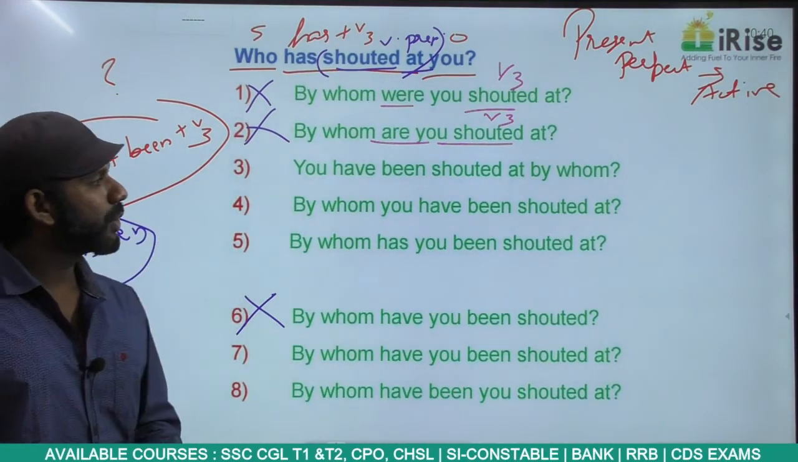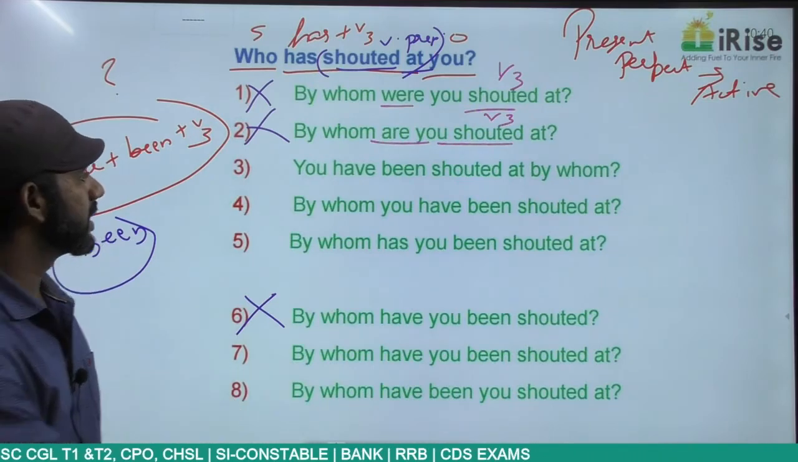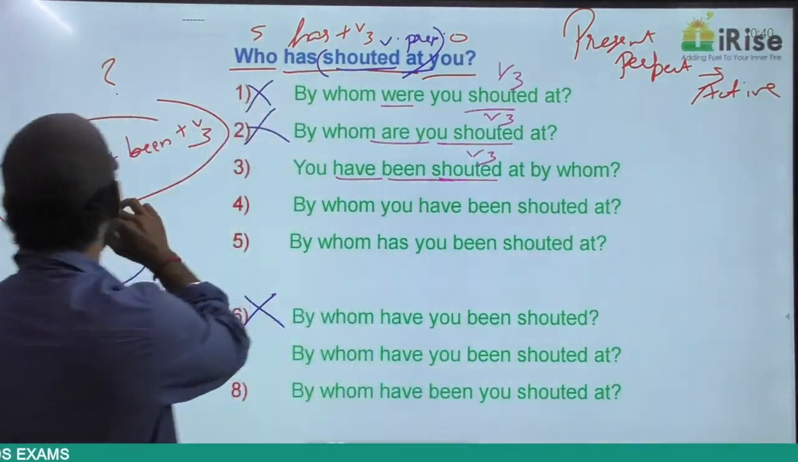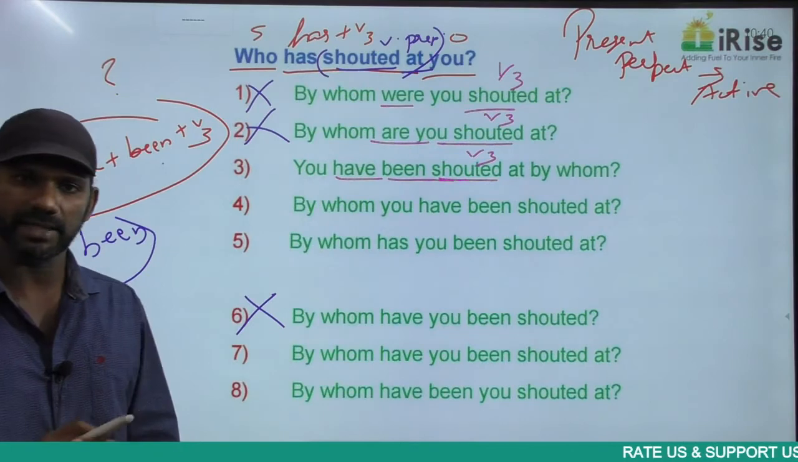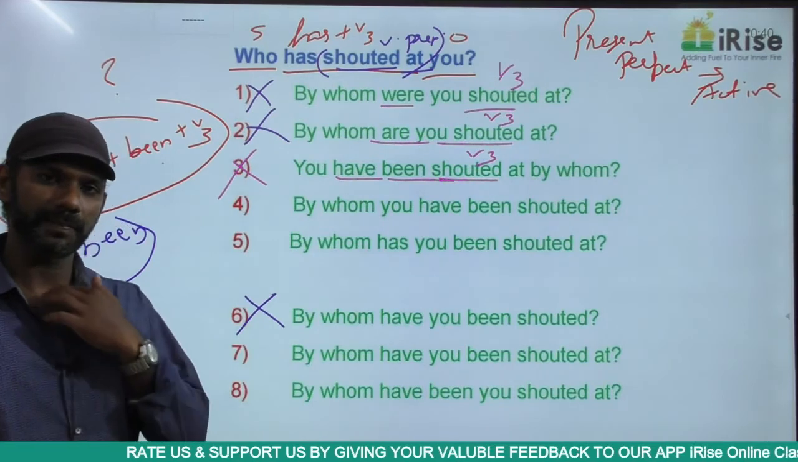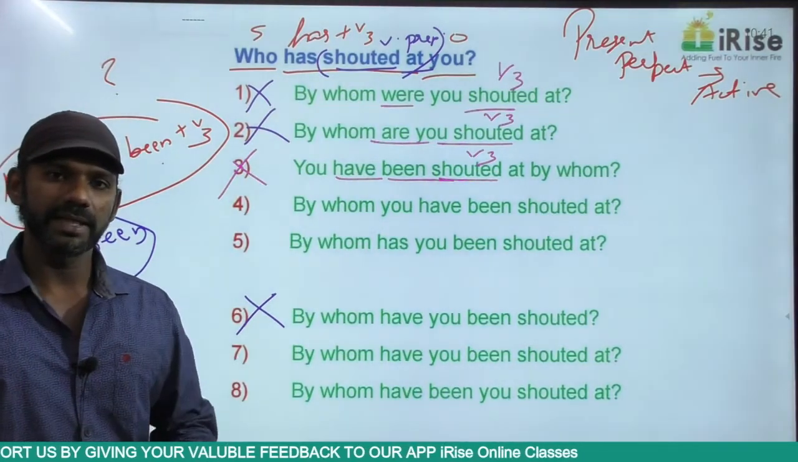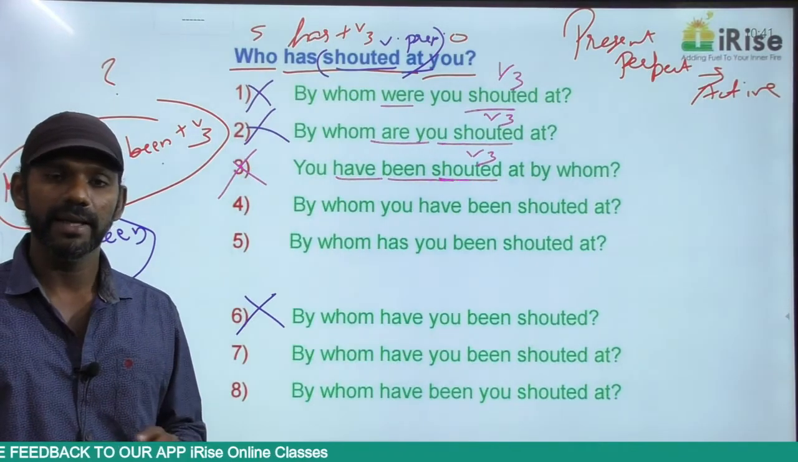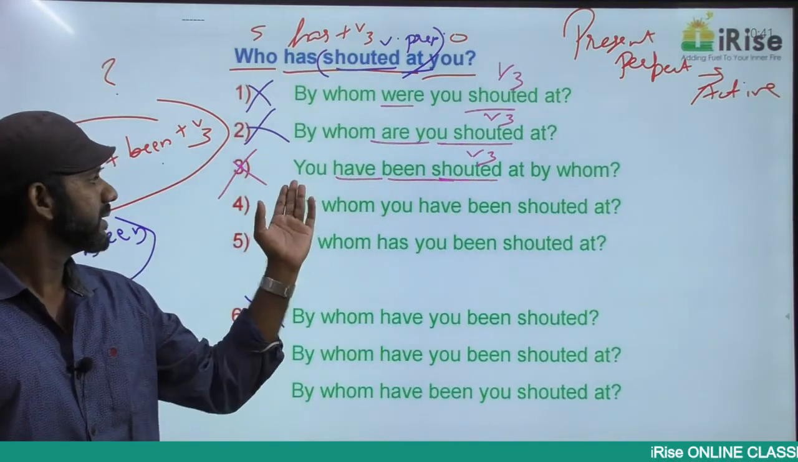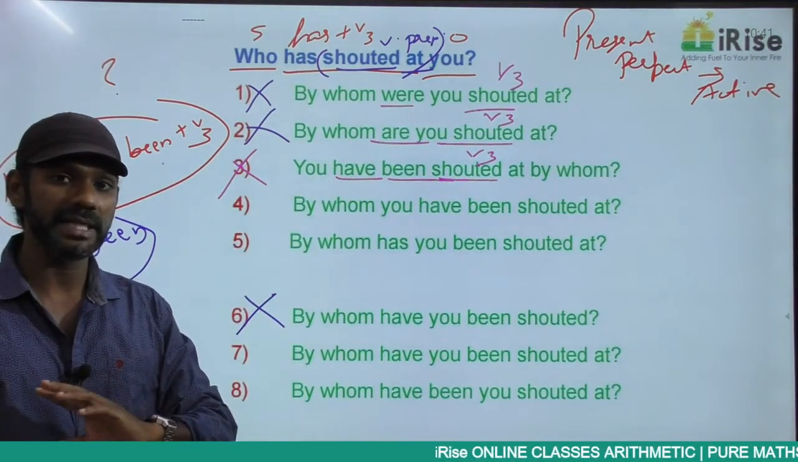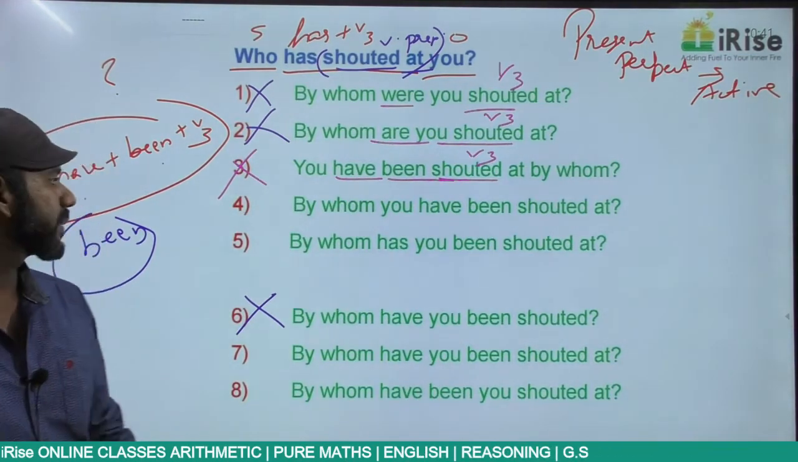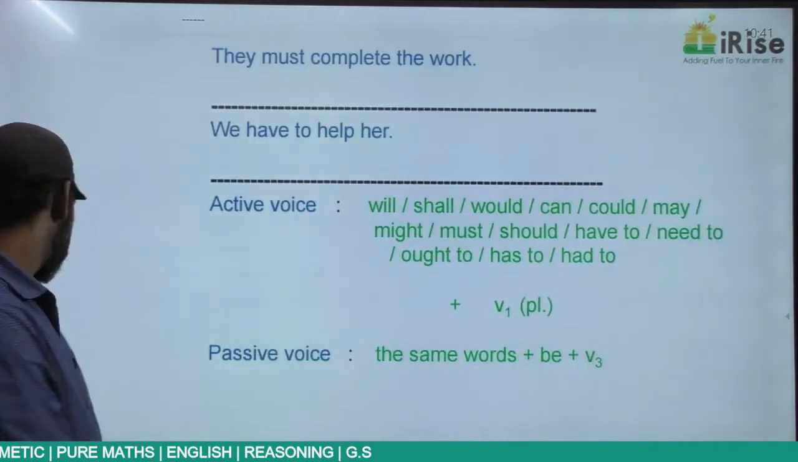Come to 3. You have been shouted at by whom? Question mark. You have been shouted at is have plus been plus V3, and have plus been plus V3 is present perfect, correct structure. But I say this option is eliminated. We have discussed earlier as well. Every interrogative sentence must start with a question word and end with a question mark. This sentence is ending with a question mark, that is okay. It is starting with you. You is not a question word. I repeat, every interrogative sentence must start with a question word and end with a question mark. Based on that, 3 is eliminated, grammatically wrong.